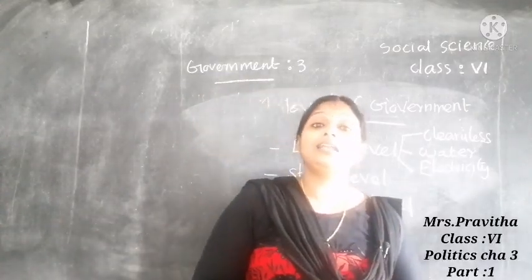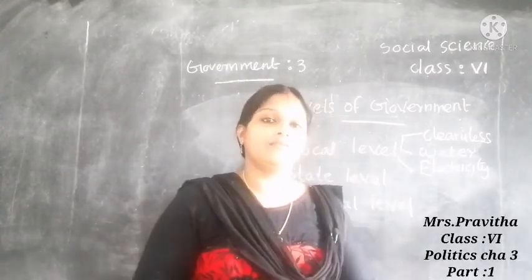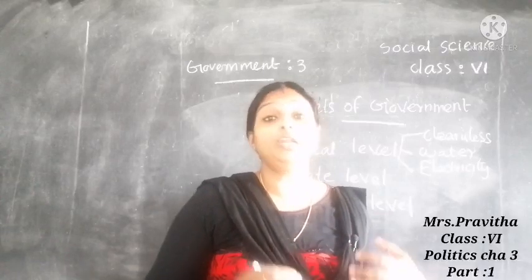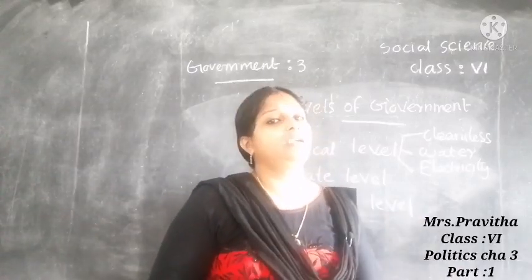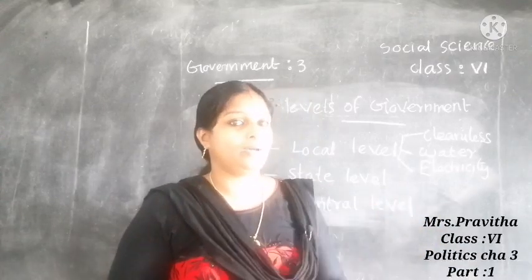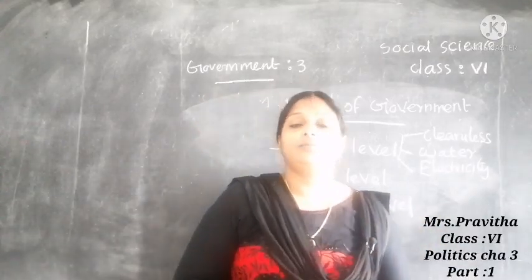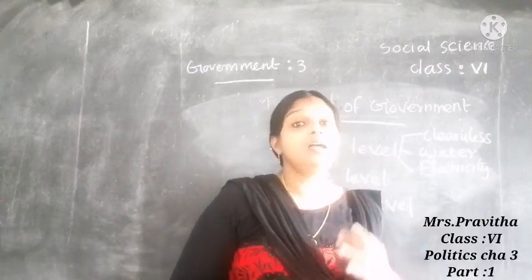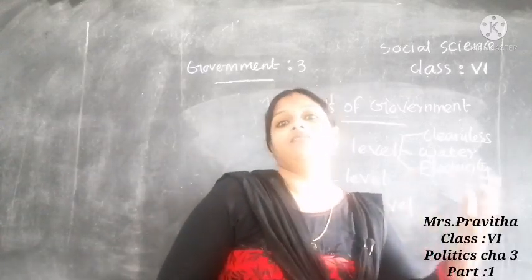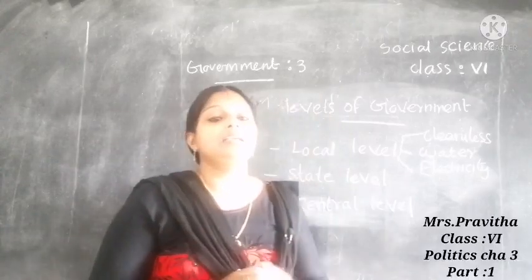Third one, central government or union government. We can say union government or national level government; everything we can say for the central level government. So the third type of government is the central government. The central government is the government at the highest level.